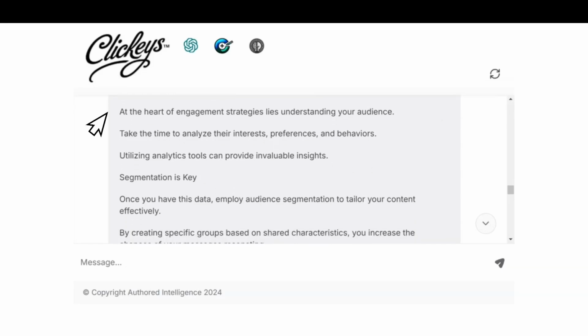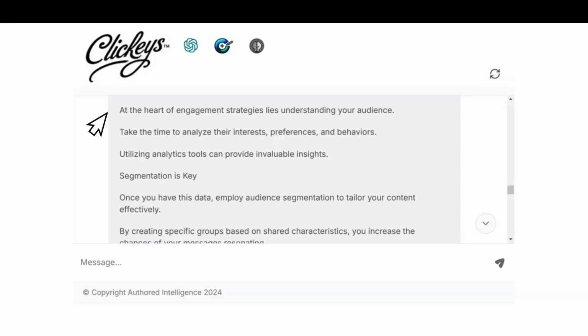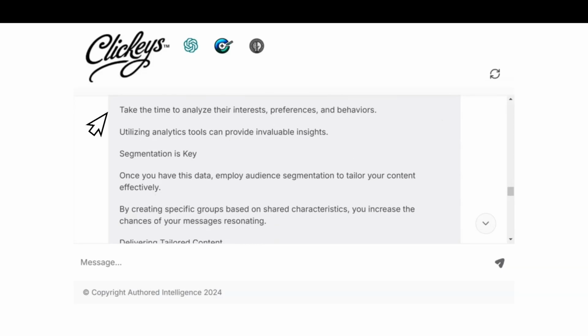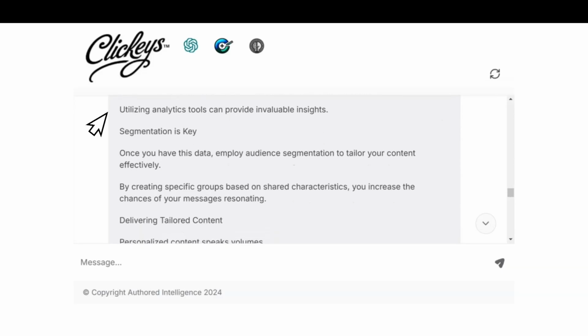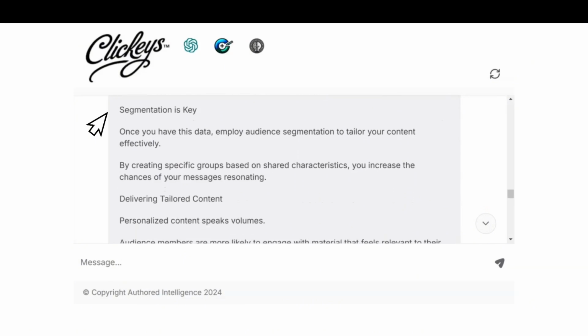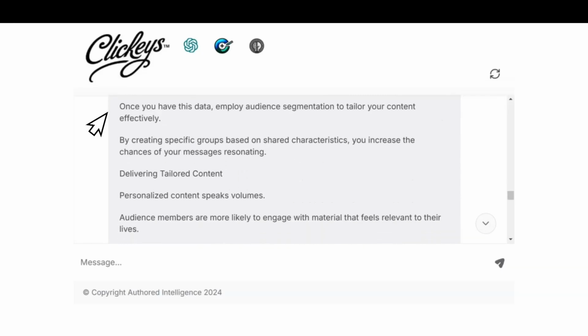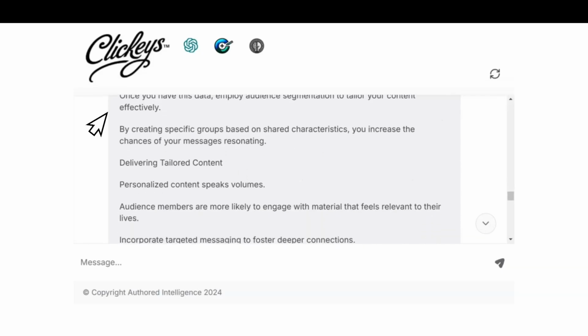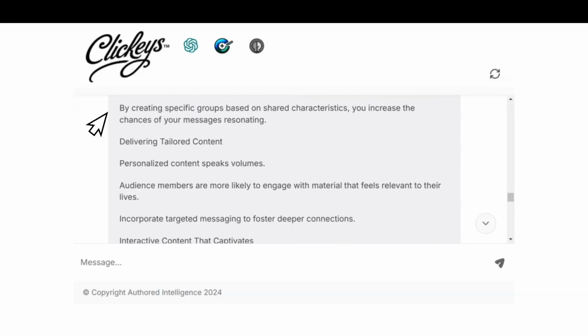Next, it provides a section header, understanding your audience. Then it provides 3 sentence paragraphs to back it up. Remember, these can be collated as a single paragraph if you prefer it. Then we have the next header, segmentation is key. Again, it backs this up with 2 sentence-based paragraphs which could be collated together as a single paragraph.